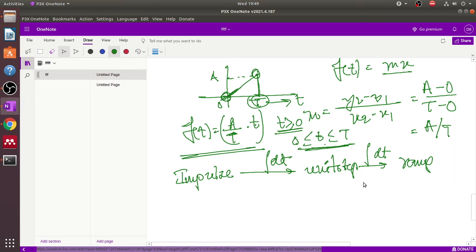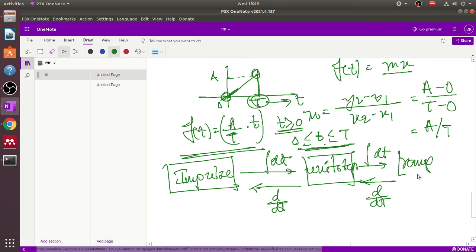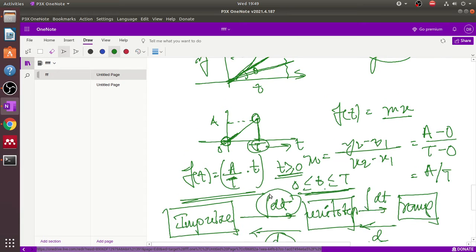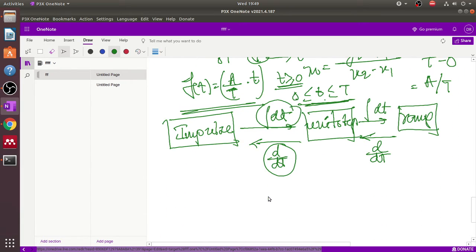And for the opposite side, if we differentiate this signal, we get the unit step. Okay, and then if we further differentiate this signal, we get the impulse signal. So this is the inter-mathematical relationship between the unit step, ramp and impulse function. Okay, this integrator is also known as a low pass filter, and this differentiator is a high pass filter. Okay, but this is a time domain approach.